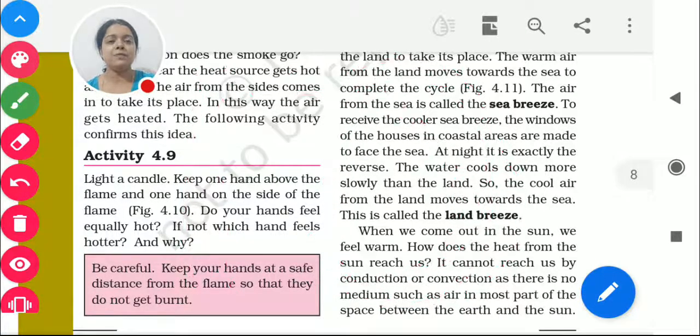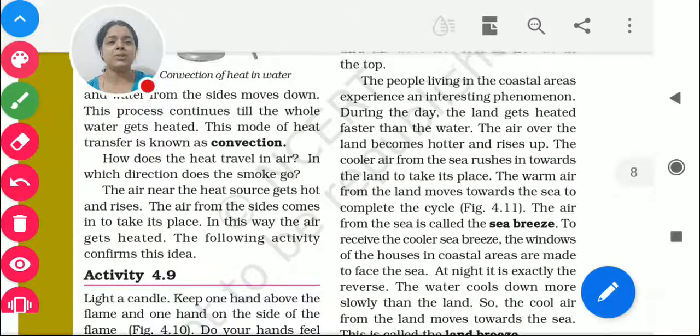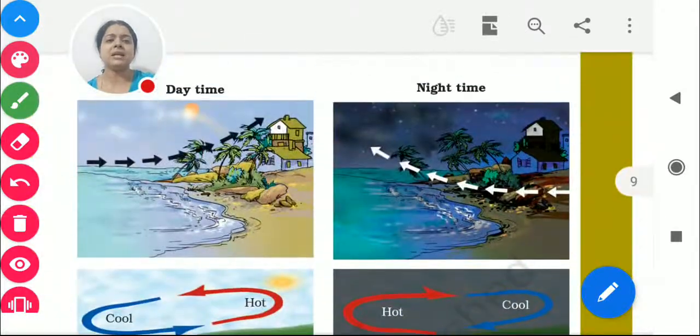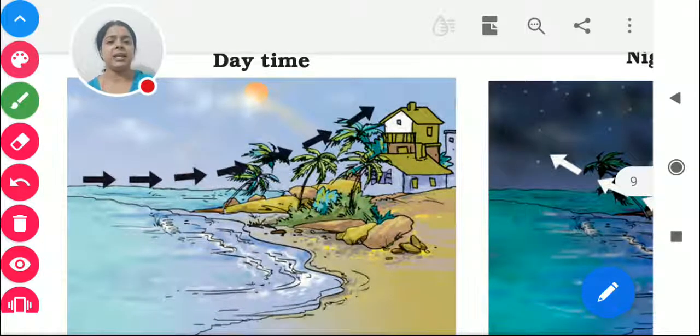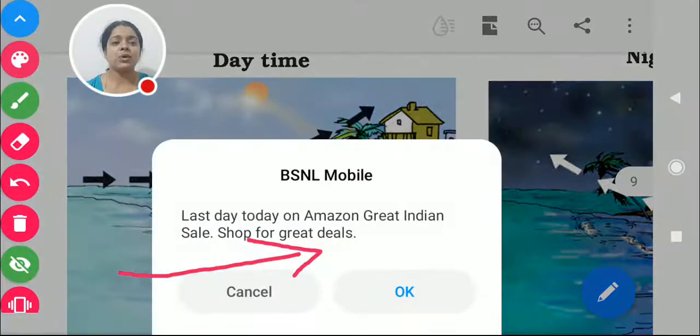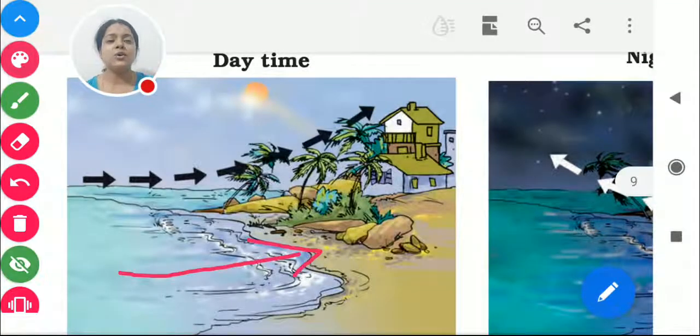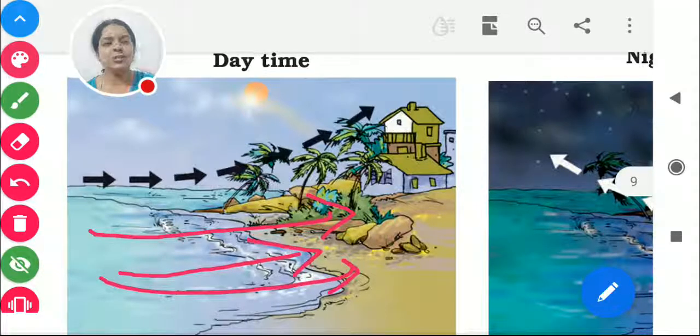Now we are coming to the part of sea breeze. What happens in the sea breeze? Better we can understand it through this image. You go for this land part. This is the area which is near to the sea, the coastal areas. What we find here, at the daytime, is that the wind is blowing from sea to the land. As it is moving from the sea to the land part, we call it sea breeze, because the wind is coming from sea to the land part.